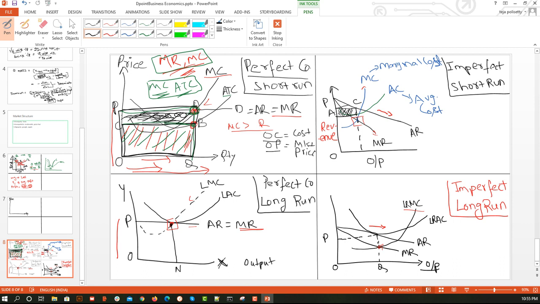Okay, I need to take green color. This was my point of analysis. Now parallel to this, I have to check where my average cost is. So this is my average cost, and here I will draw. This complete box is my cost, and this small box is my revenue. It is a similar interpretation to what we did in the perfect competition short run.